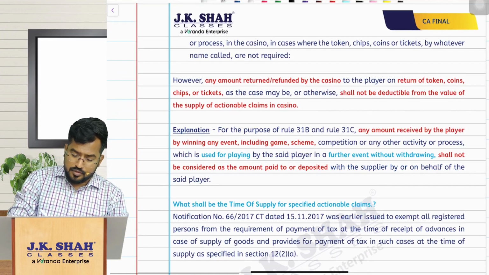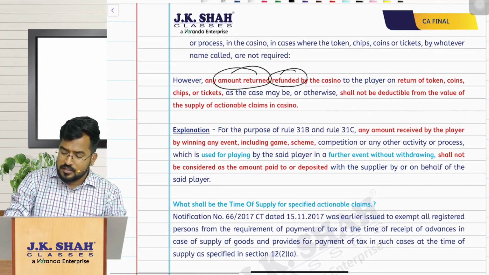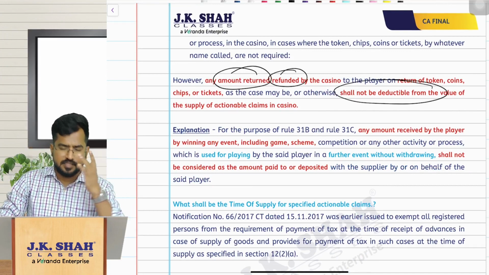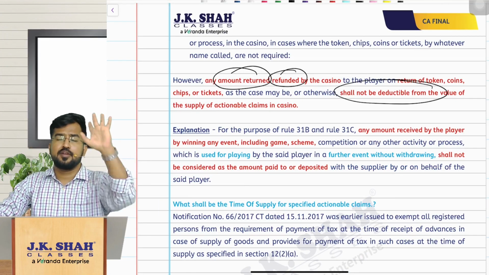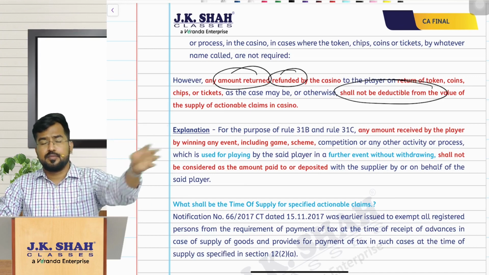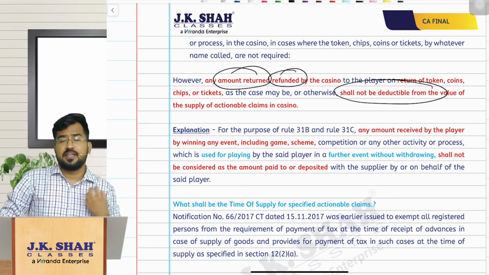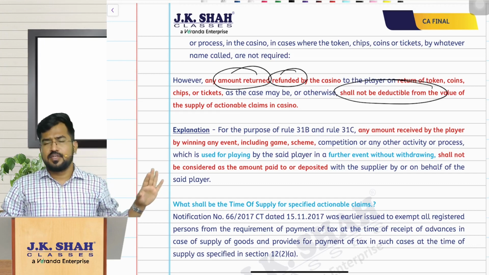Same story here also, any amount returned or refunded shall not be deductible. Clear? So that is simple. What is that? Online gaming, online money gaming or casinos. Sir, whatever amount you are depositing there for playing the game, or whatever amount you are paying there for buying the tokens, chips, all that stuff, that amount itself is the value of supply.